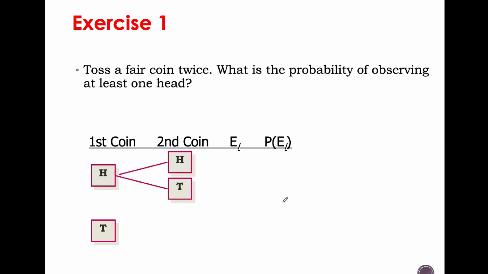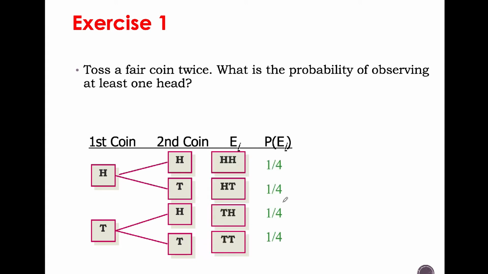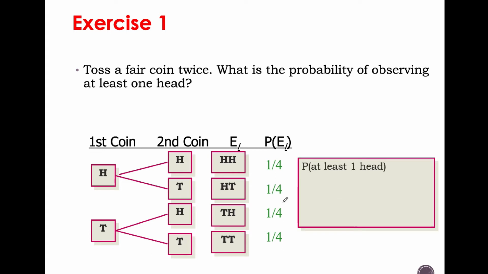Okay, so this is the head. No head. Head and tail, right? If there's a head and there's a tail. First coin. Head and head. So the probability of at least one head is E1, E2, and E3.